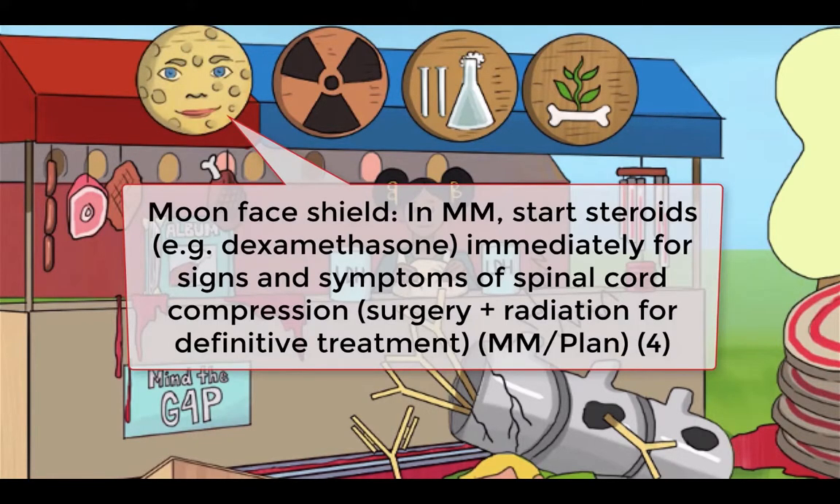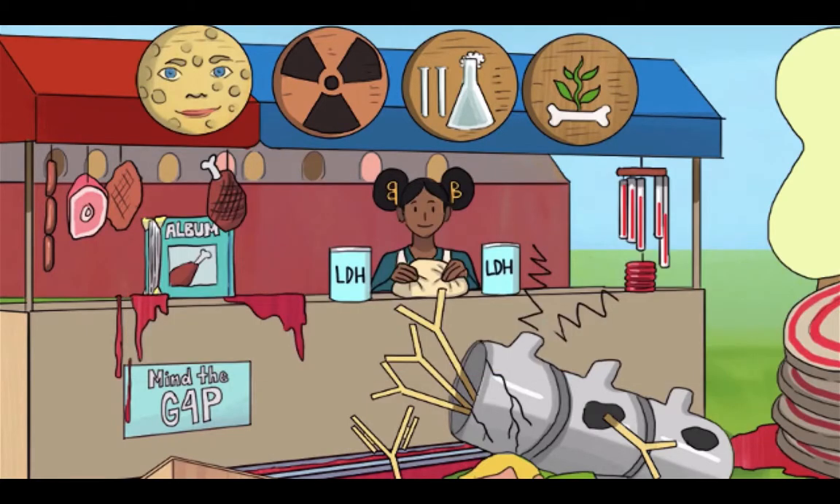If patients have symptoms of cord compression, start steroids immediately, usually dexamethasone, but patients may need a combination of surgery and radiation therapy for definitive treatment. At Sketchy, systemic glucocorticoids are symbolized by an eerie moon face, like this one, evoking an image of the moon phases that can occur with long-term steroid use.